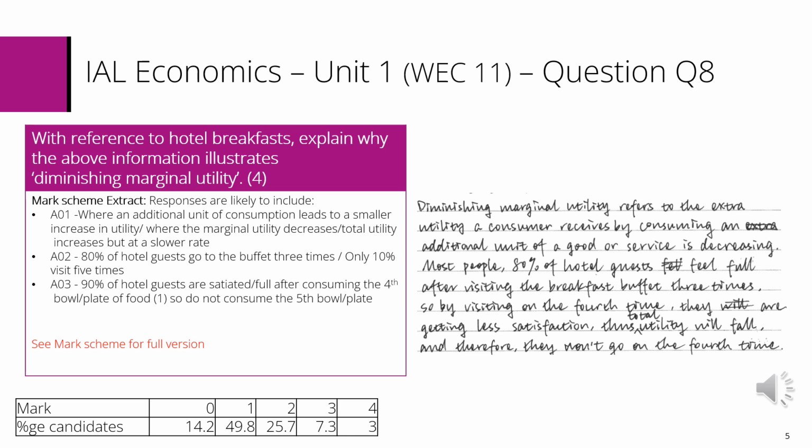The second mark is awarded for the reference to the stem in terms of 80% visiting 3 times. The third mark is for them becoming full. And the final mark is for explaining why they do not return for the 4th bowl. Remember, diminishing marginal utility is where utility rises, but at a slower rate.